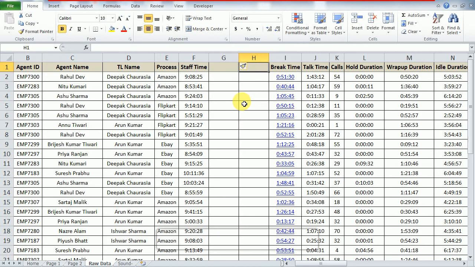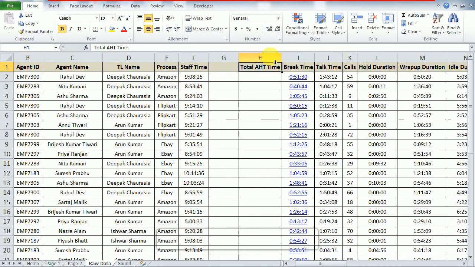This would be the total time, and AST. Okay, I will mark here AHT, and this would be the AHT time.